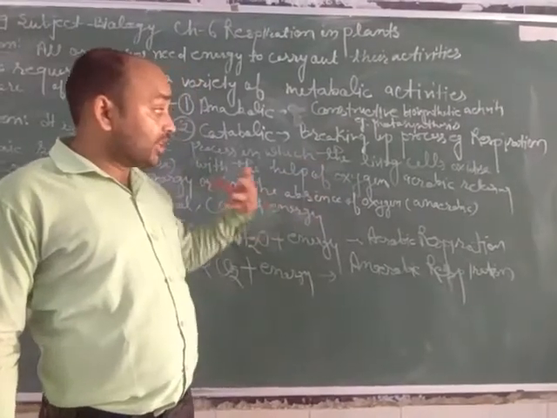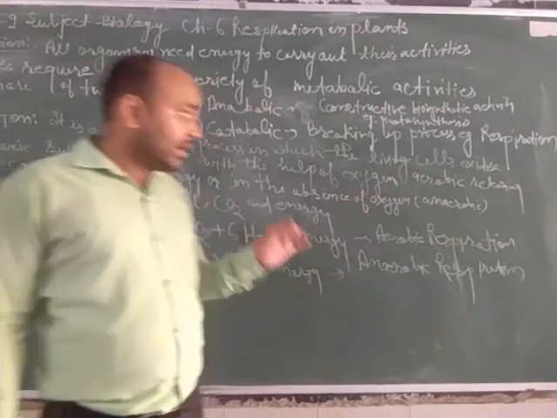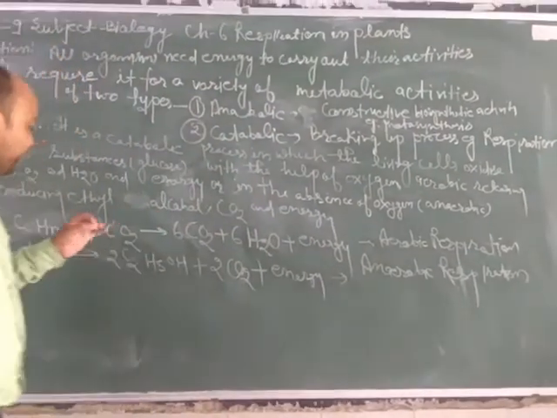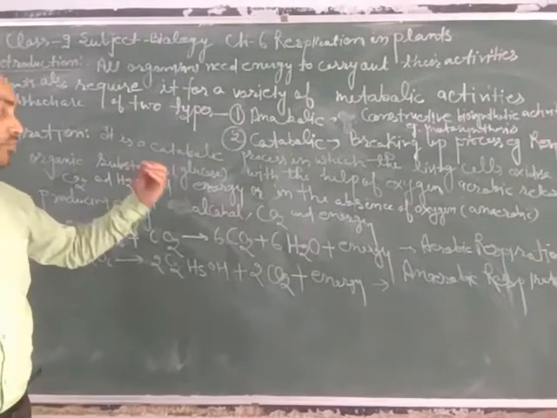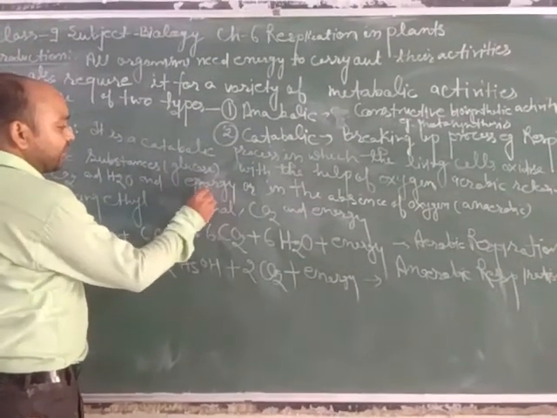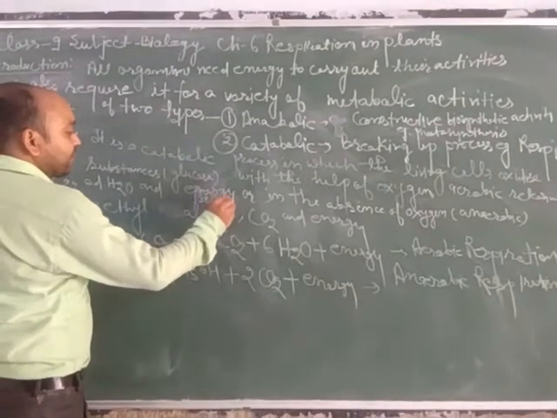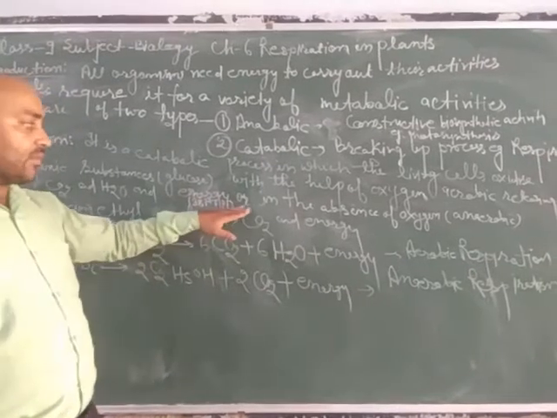If respiration takes place with the help of oxygen, it is called aerobic respiration, releasing carbon dioxide and water with a large quantity of energy. We can see that about 38 ATP, meaning adenosine triphosphate, the energy currency of the cell, is released.